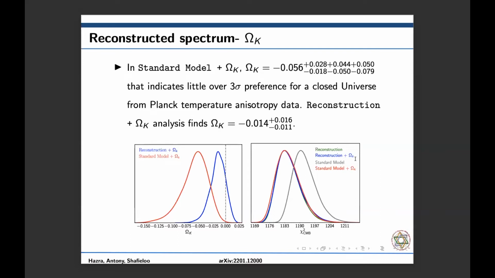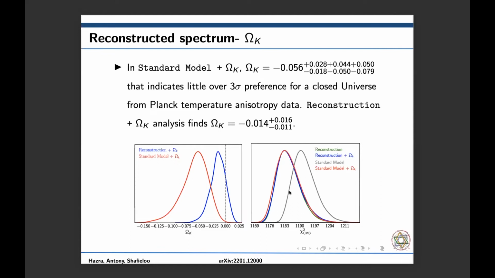But since this was to solve the extra lensing present in the acoustic peaks of the TT power spectrum, and this is already solved by our power spectrum, when we do an analysis with the reconstructed power spectrum and omega k, we find that omega k comes out to be around minus 0.014, which brings the flat universe back within the 1 sigma region.